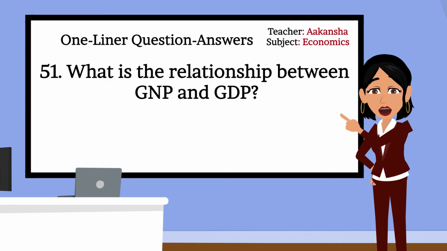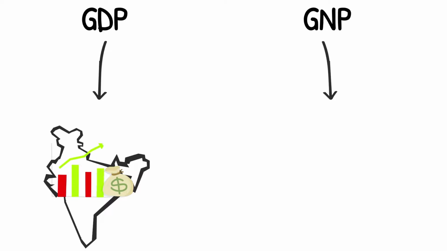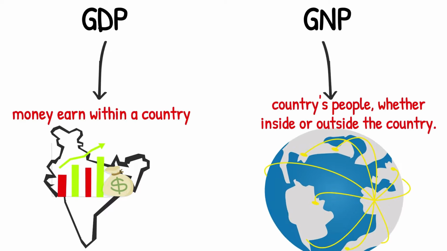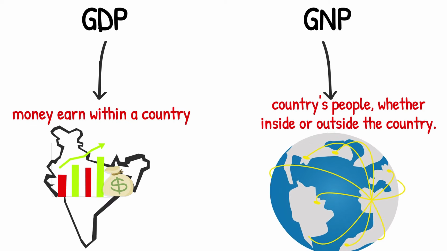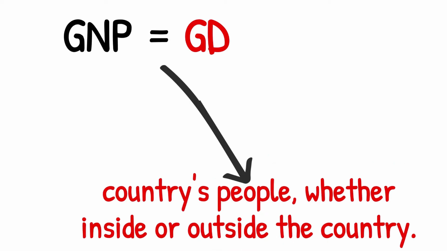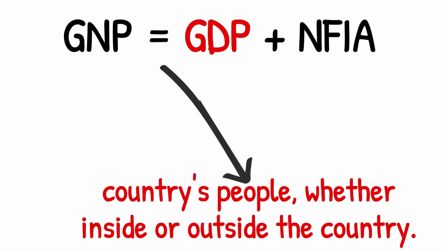51. What is the relationship between GNP and GDP? GDP only counts money earned within a country, and GNP includes all income earned by a country's people, whether inside or outside the country. Formula of GNP equals GDP plus NFIA, net factor income from abroad.